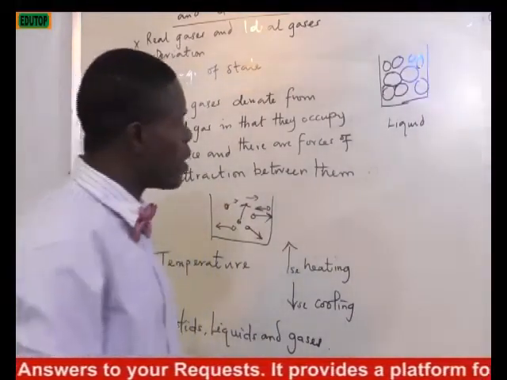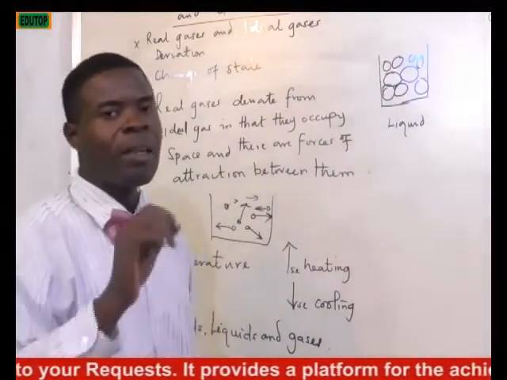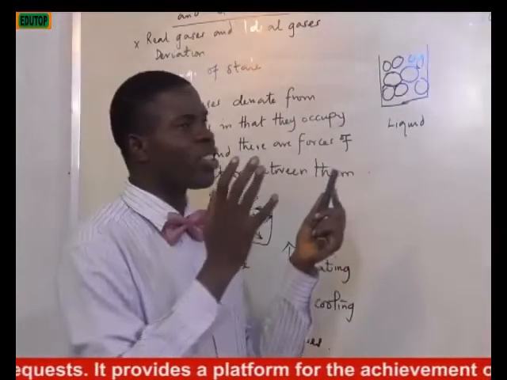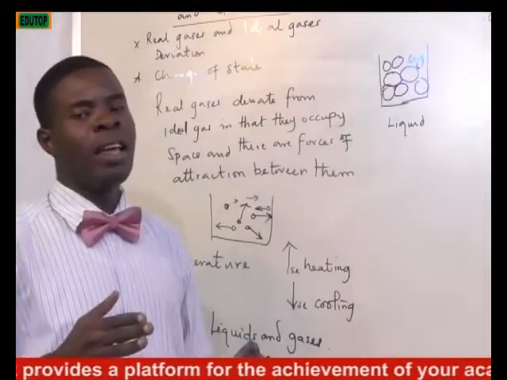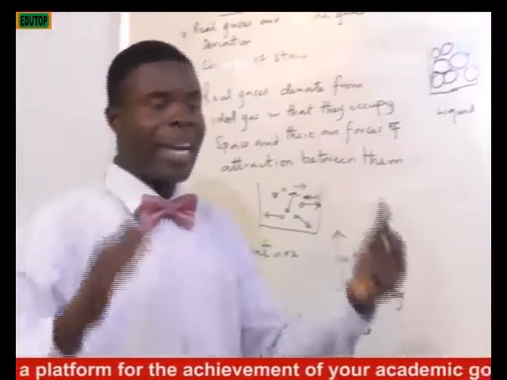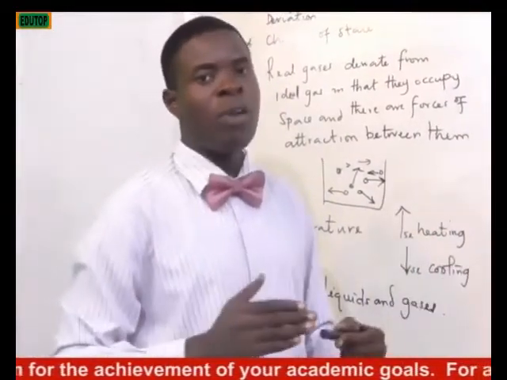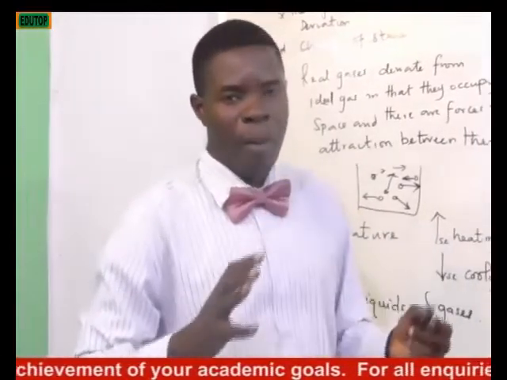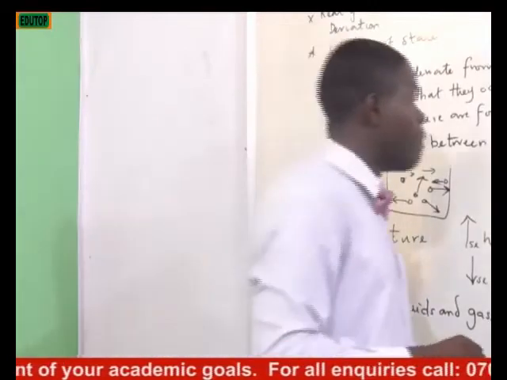And another thing you need to know is that they assume the shape of the containing vessel. So what am I trying to say? If they are in a triangular vessel, they will be in form of a triangle. If they are in a rectangular vessel, they will be in form of what? A rectangle. And if they are in a square vessel, they will be in form of a square. So they assume the shape of the containing vessel.